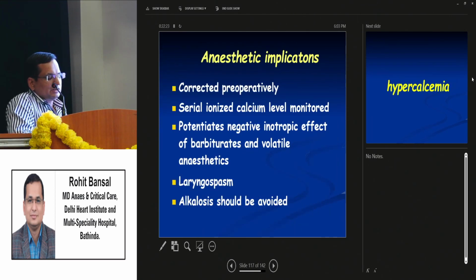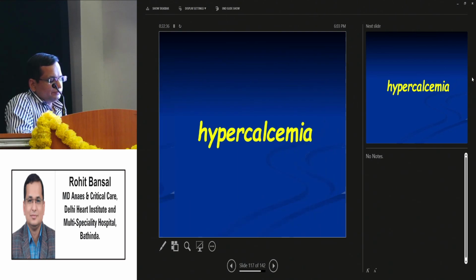Anesthetic implications: hypocalcemia should be corrected preoperatively. Serial ionized calcium levels should be monitored. Potentiation of the negative inotropic effects of barbiturates and volatile anesthetics. Laryngospasm can occur. Alkalosis should be avoided.